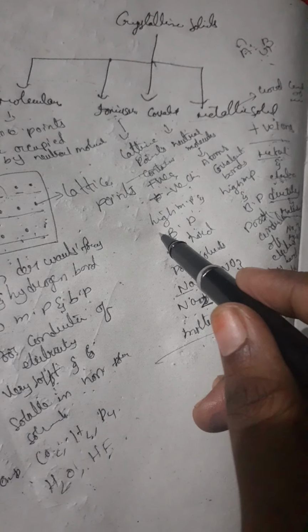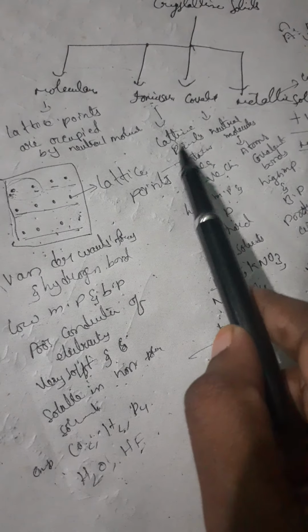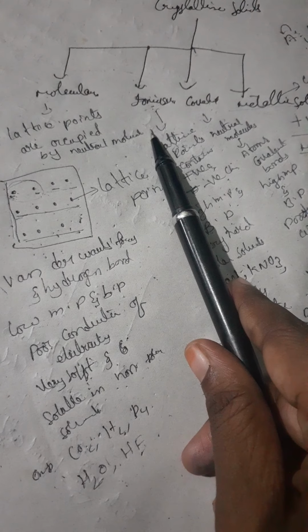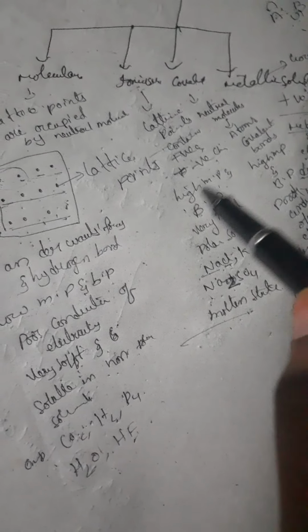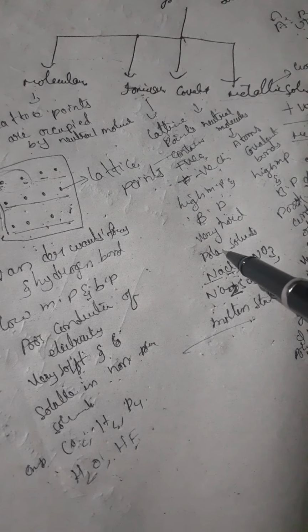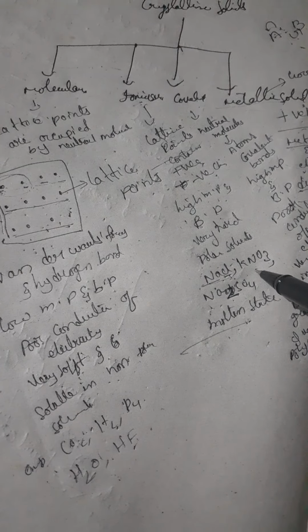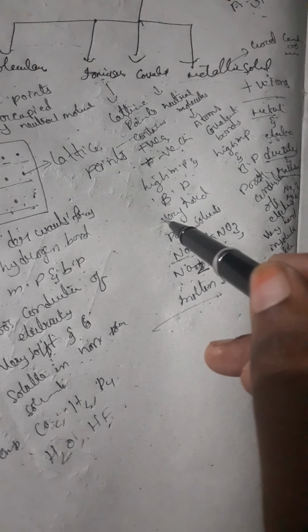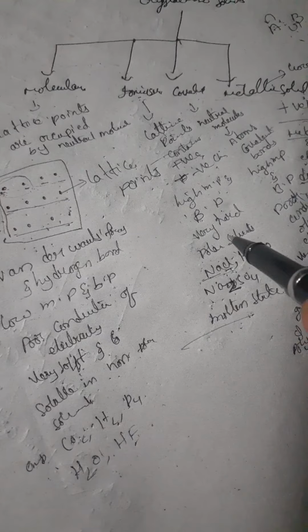Coming to ionic crystals, as the name itself says, lattice points are occupied by ions, meaning positive and negative charges. It is very rigid and has a high melting point and boiling point. It is soluble in polar solvents. Polar means different atoms, such as Na plus and Cl minus. It shows conductance in the molten state only, not in solids.